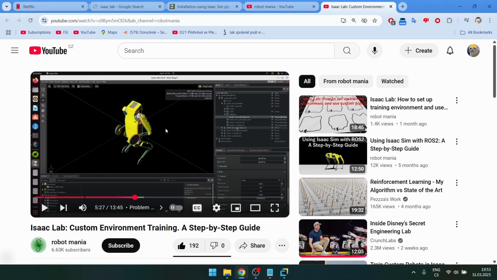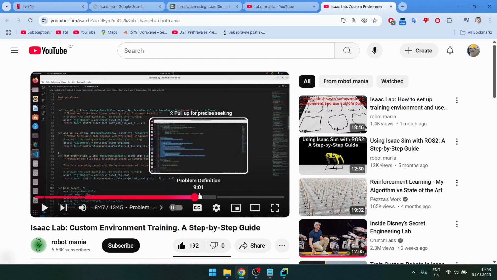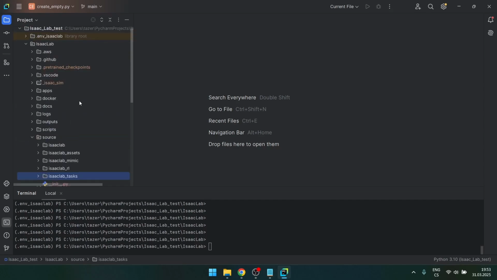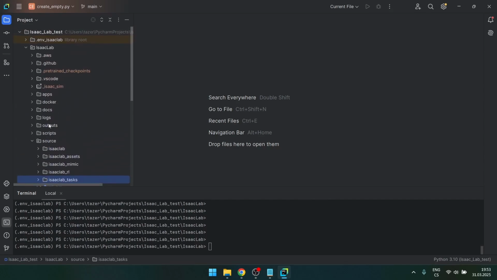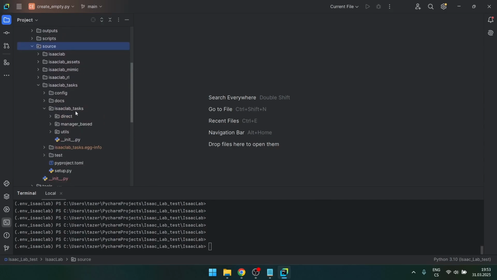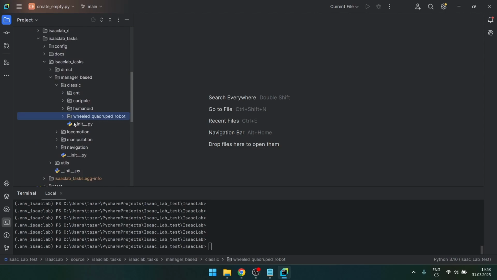I skipped this step because I didn't know how to open the Isaac Sim without running a script. Well, now I know that, but before I didn't, so I just skipped that. He goes through the script, explains what they do. After I downloaded the files, I just imported the project into Isaac Lab, source, Isaac Lab tasks, manager based, classic, and here I've put in the folder.